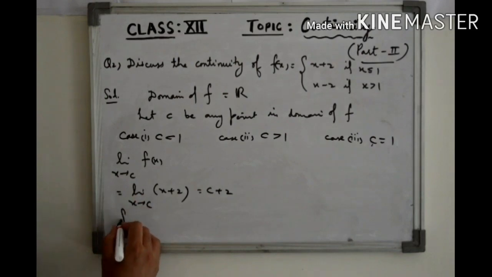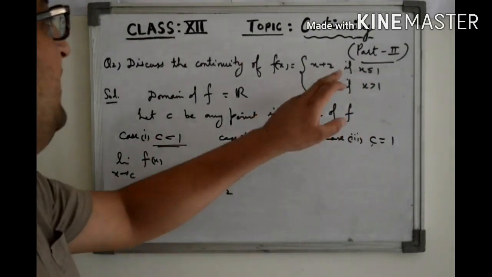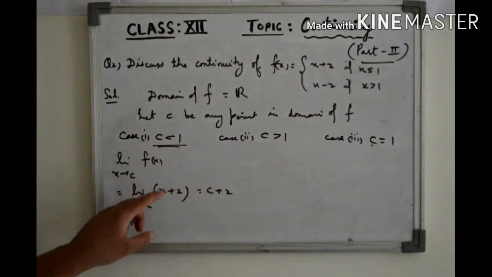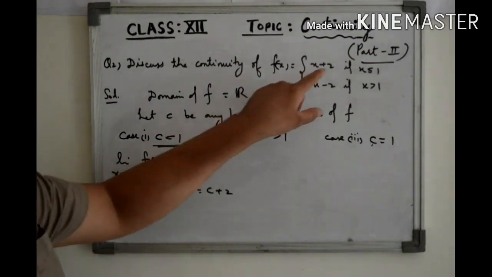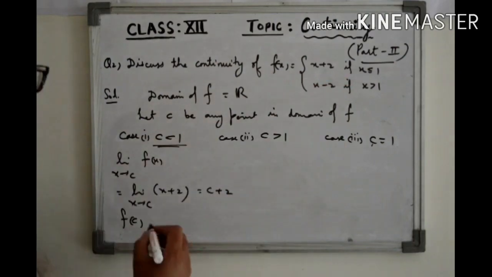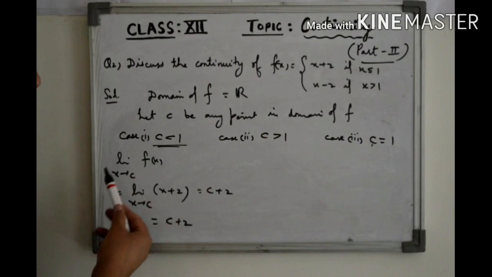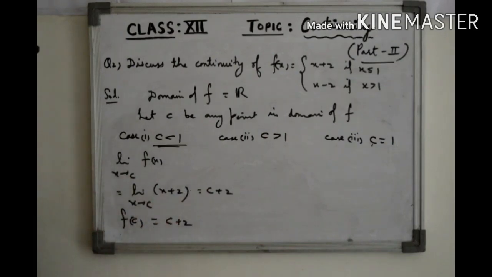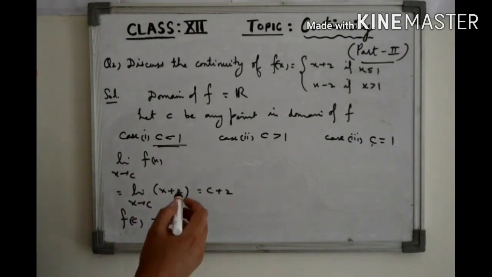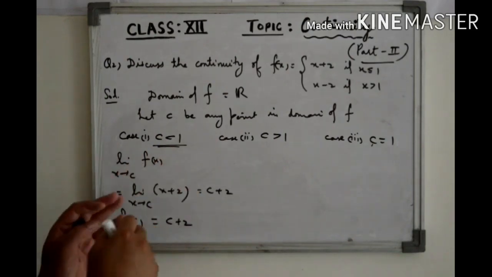And the value of the function at c, where c is less than 1, is also found using the first definition. So f of c is c plus 2. We can see that the limit of the function at c is the same as the value of the function at c. So we have continuity at the point c where c is less than 1. So in the first case we have continuity.